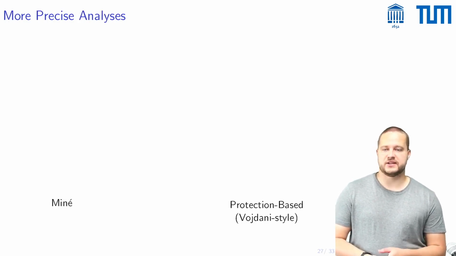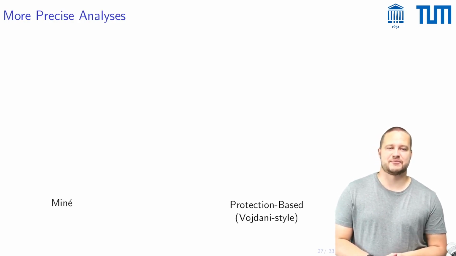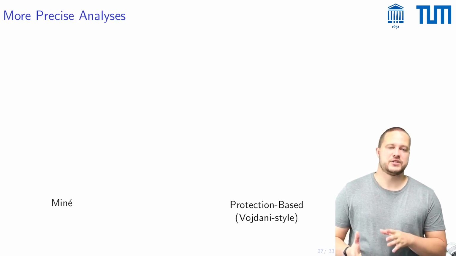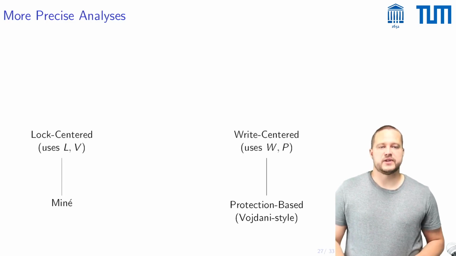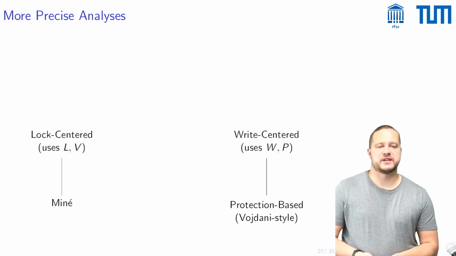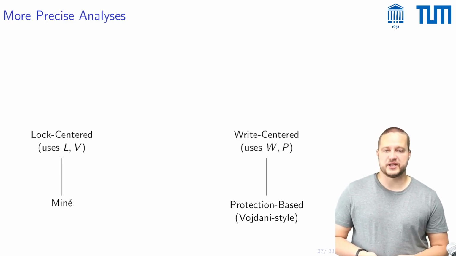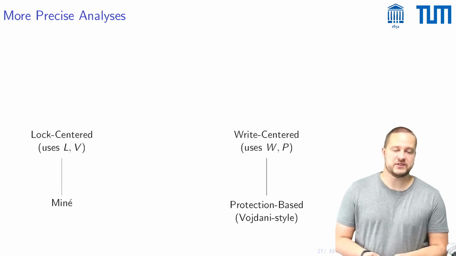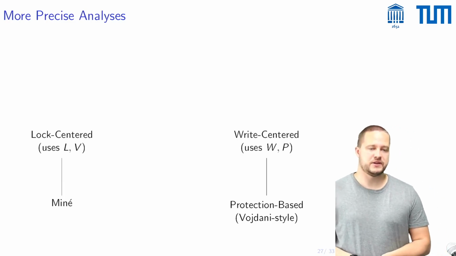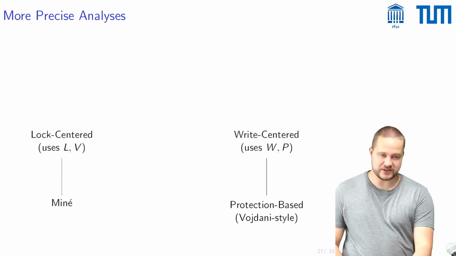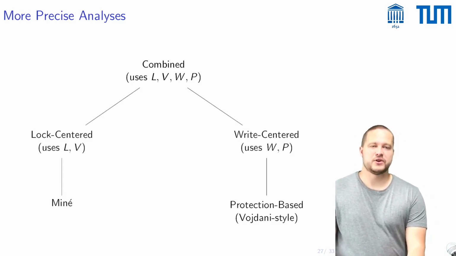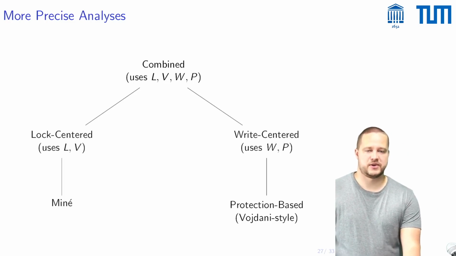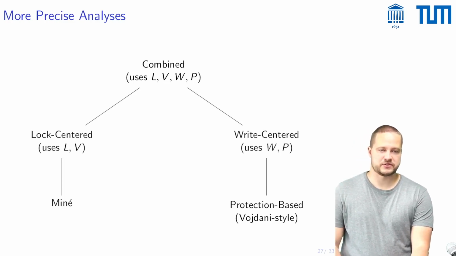So the baseline here are the Miné analysis and the protection-based analysis, which is a Vojdani-style analysis. And then we give a lock-centered analysis that uses L and V and is an improvement of Miné's analysis. And we also give a write-centered analysis, which uses W and P and improves on the protection-based analysis. However, it turns out that they are still incomparable, so we also give a combined analysis that actually makes use of all of these four data structures.